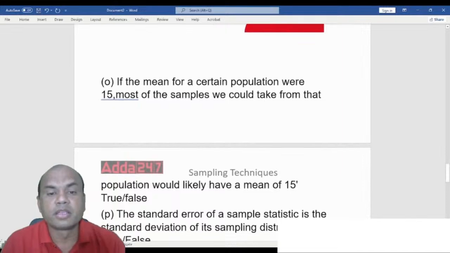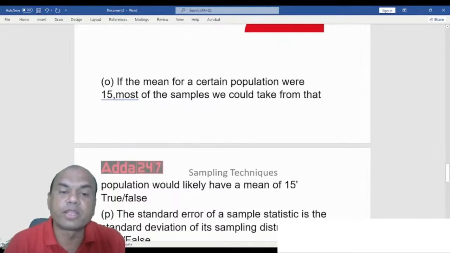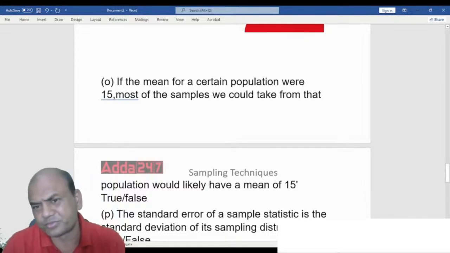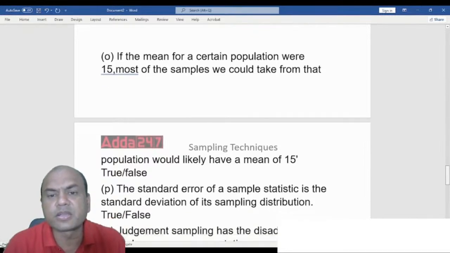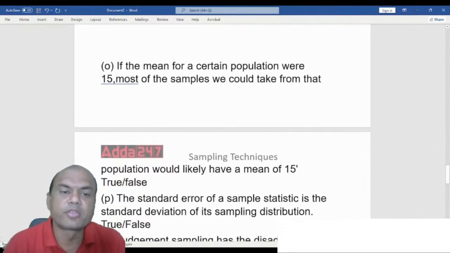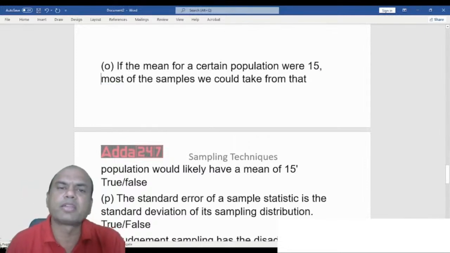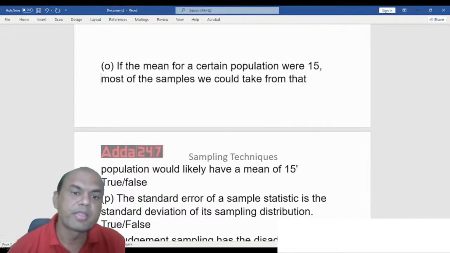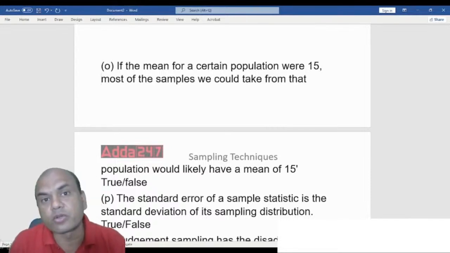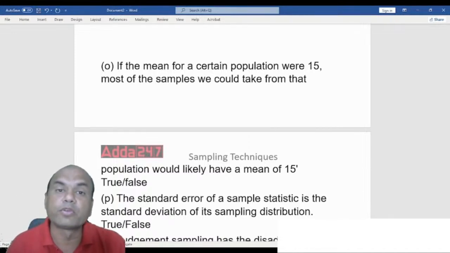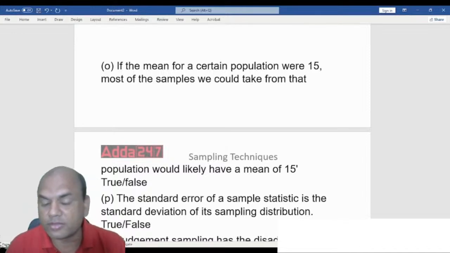The mean of a certain population was 15. Most of the samples we could take from that population would likely have a mean of 15. Is it true? See here, the mean of a certain population was 15. Suppose there is a city and the average salary of that city is 15,000. So the mean of the samples which I took from all the 5 corners of the city, will the mean of those samples also be 15 or not?